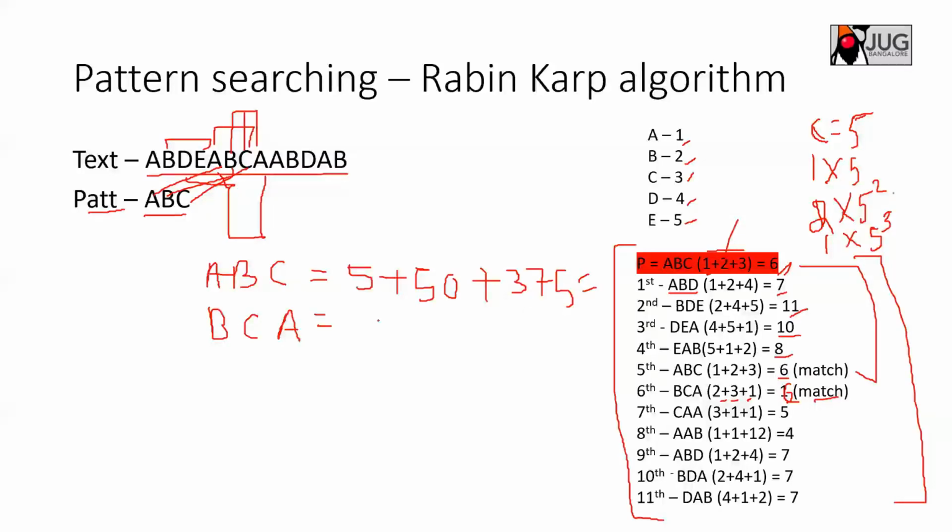But if you compute a hash here, what will it be? It will be 10 here, 2 into 5. And C value will be 3 into 25, which is 75. And value of A will be 125, 1 into 5 cube. So even though earlier you had a match, here you will not have a match.